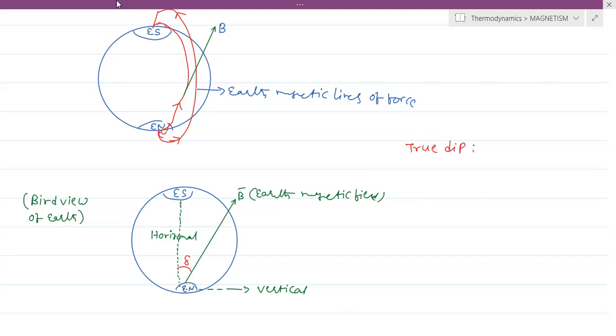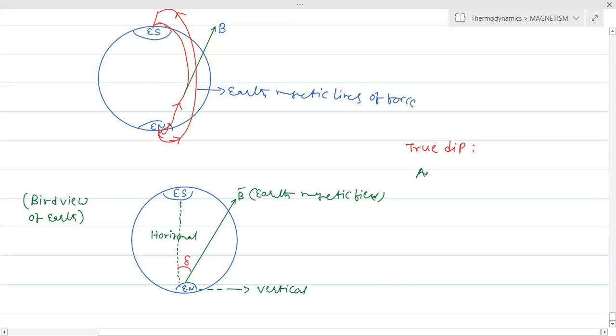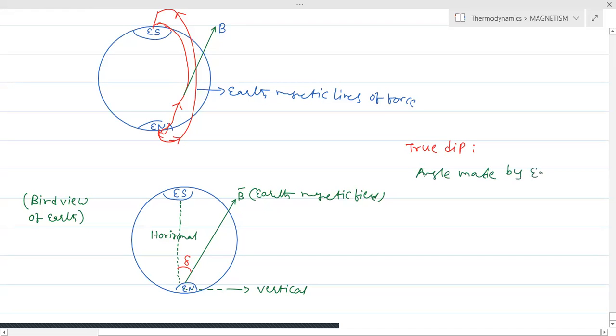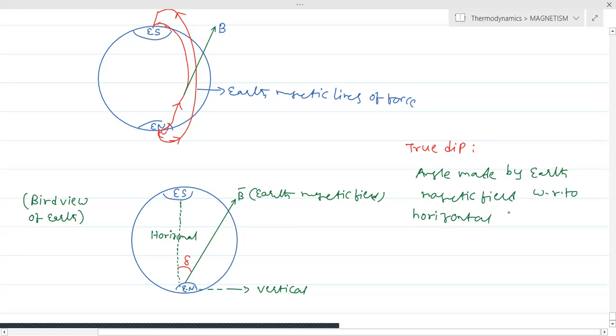True dip or original dip is the angle made by the Earth magnetic field with respect to horizontal. Angle made by Earth magnetic field with respect to horizontal is known as true dip or original dip, delta.